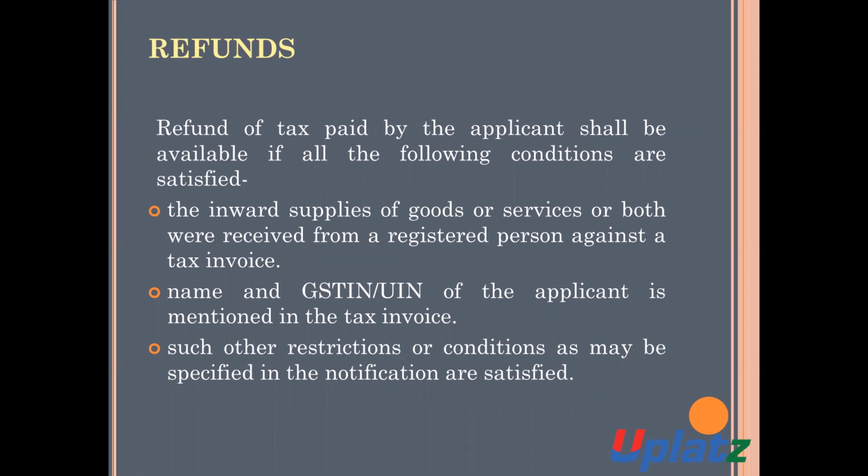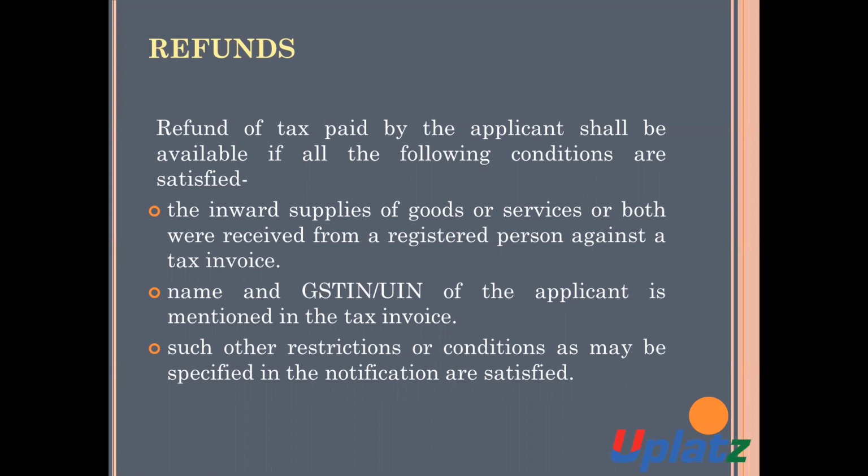Number 1: the inward supply of goods, the inward supply of service or both were received from a registered person against the tax invoice. Means it will be received from a registered person, and the tax invoice is also received in respect of such inward supply of goods, inward supply of service or both.